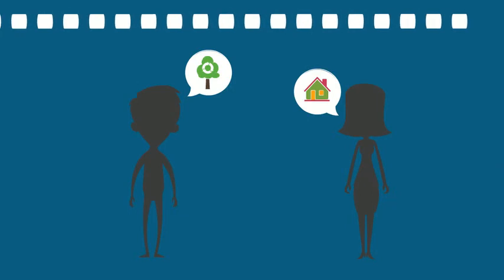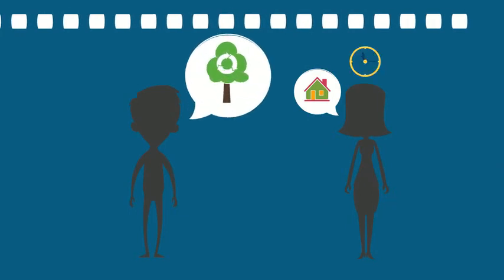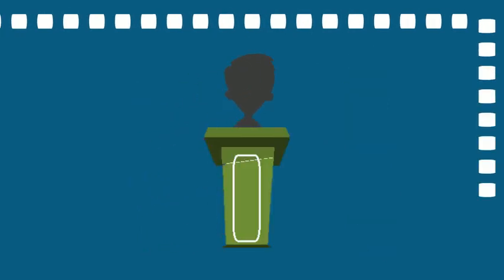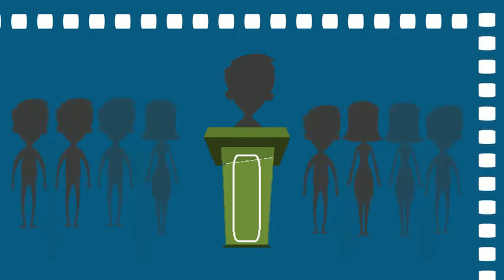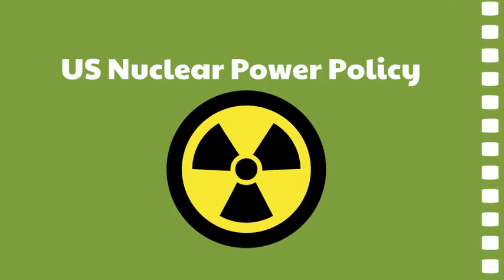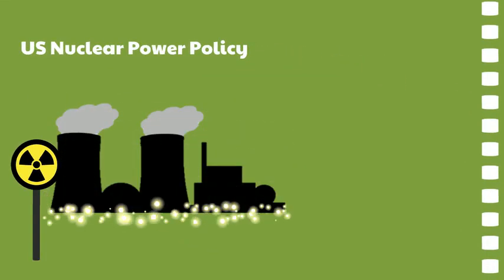Key to this is how an issue is framed or described. An issue is not necessarily addressed because it's the most important or immediate. It is often addressed because those advocating for it are able to convince enough people that their issue is worthy of discussion. For example, when nuclear power was introduced after World War II, it was seen as representing technological progress.